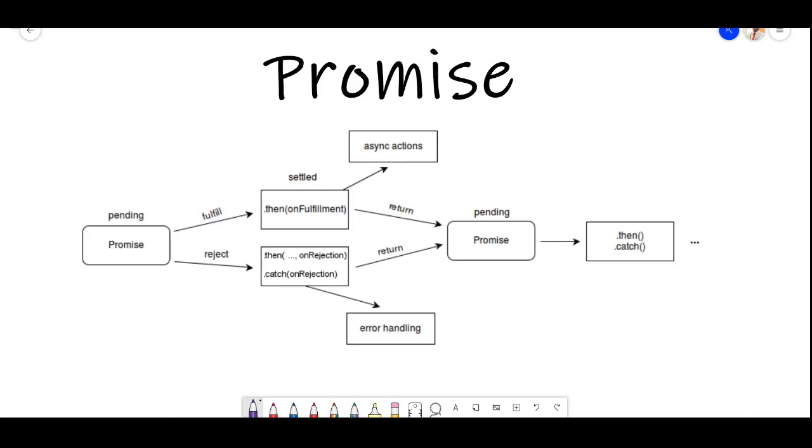Today we are going to cover promises in JavaScript, which is very important in JavaScript. I've seen a lot of people struggling with promises. So without further ado, let's get started on promises.